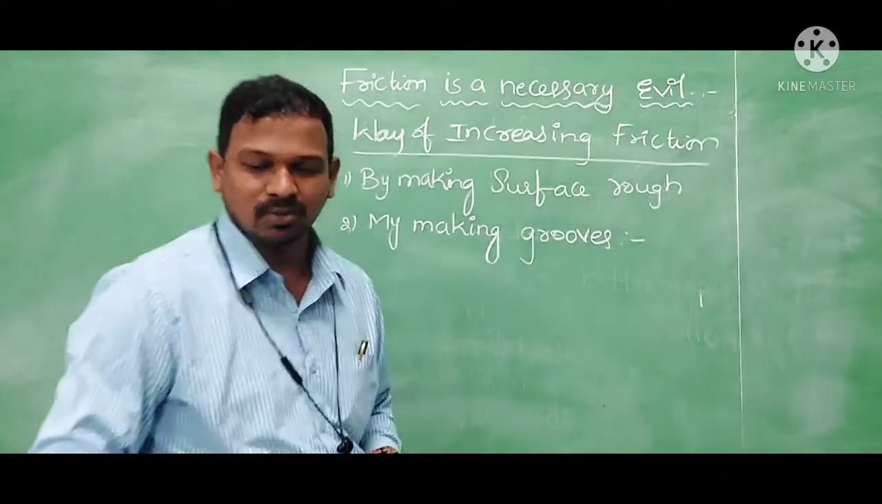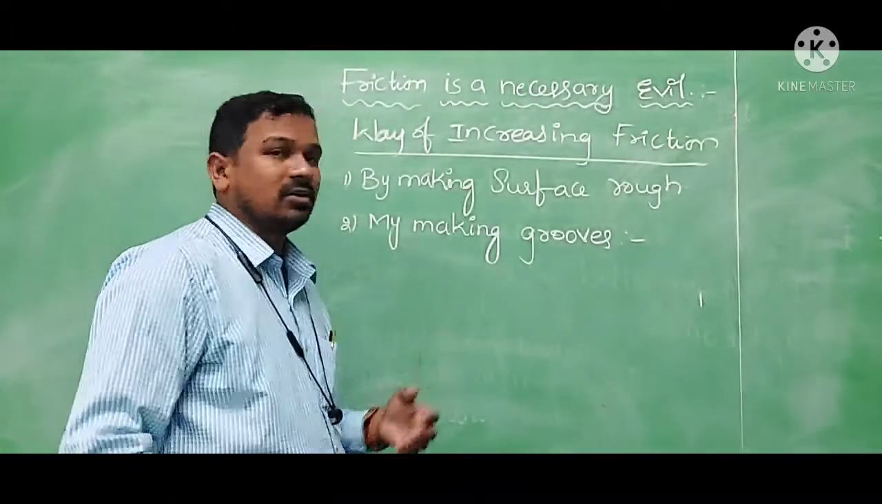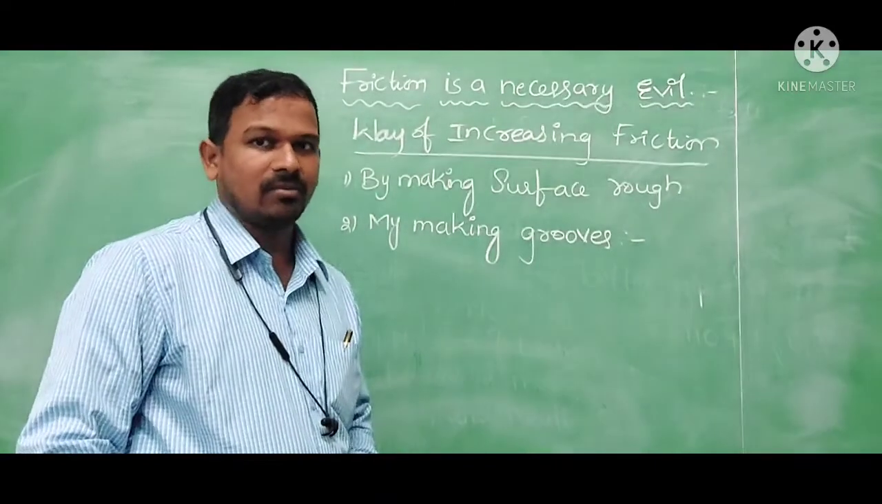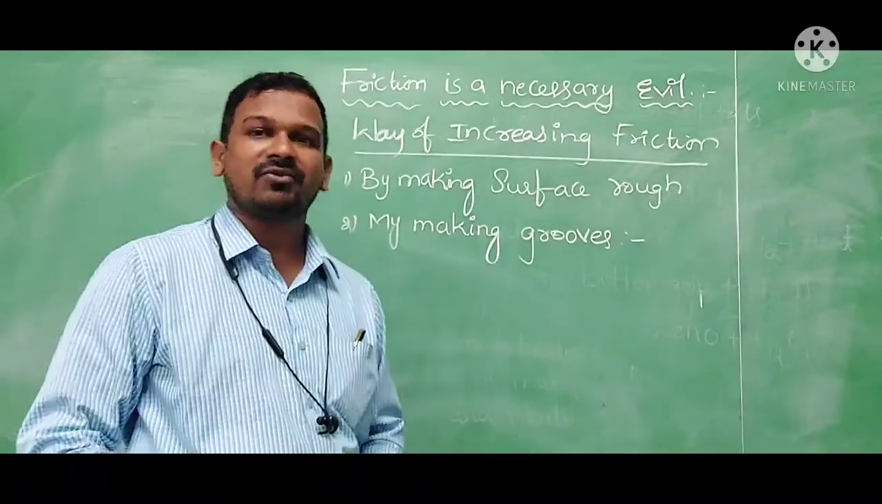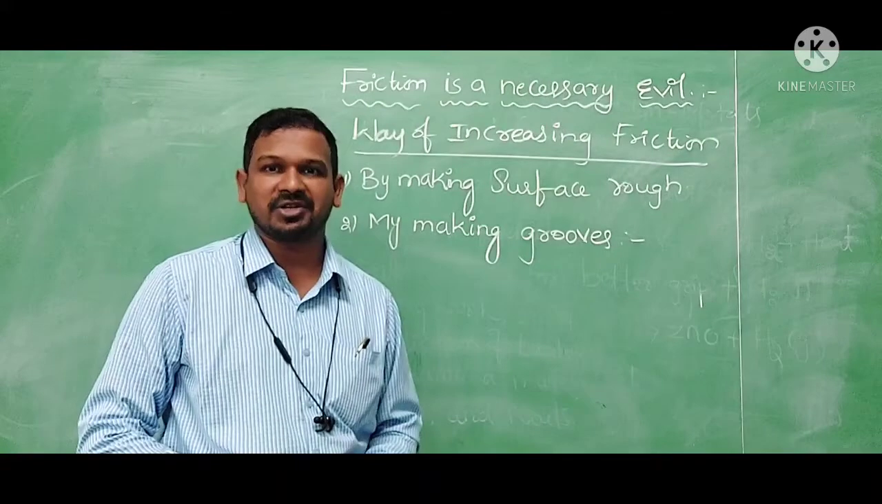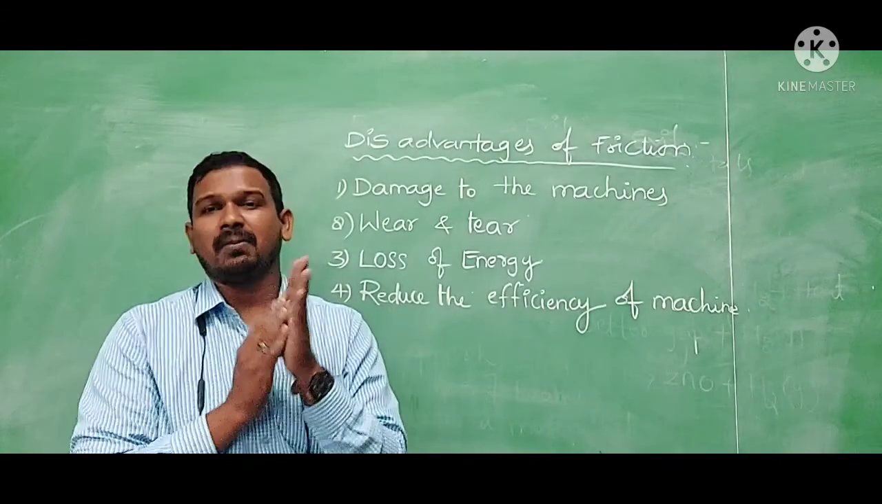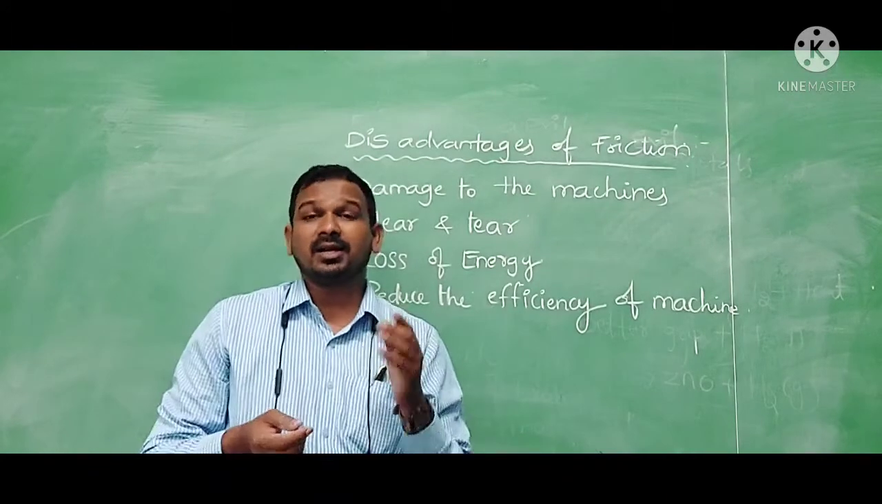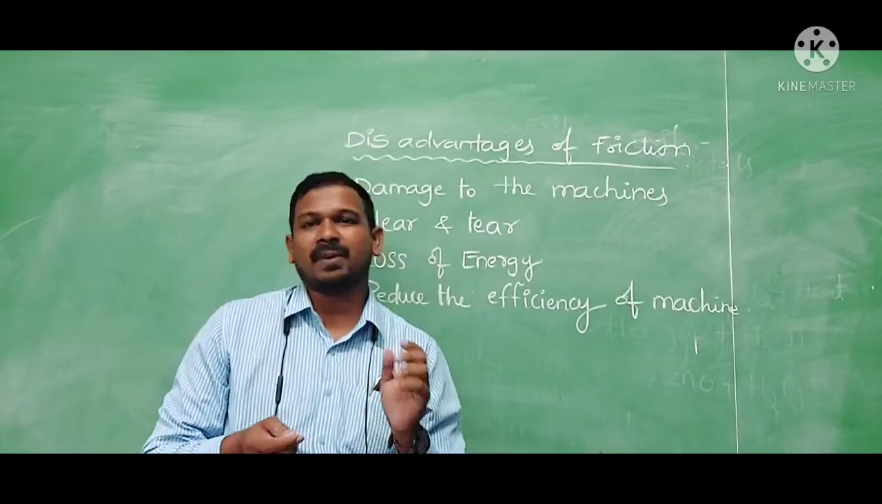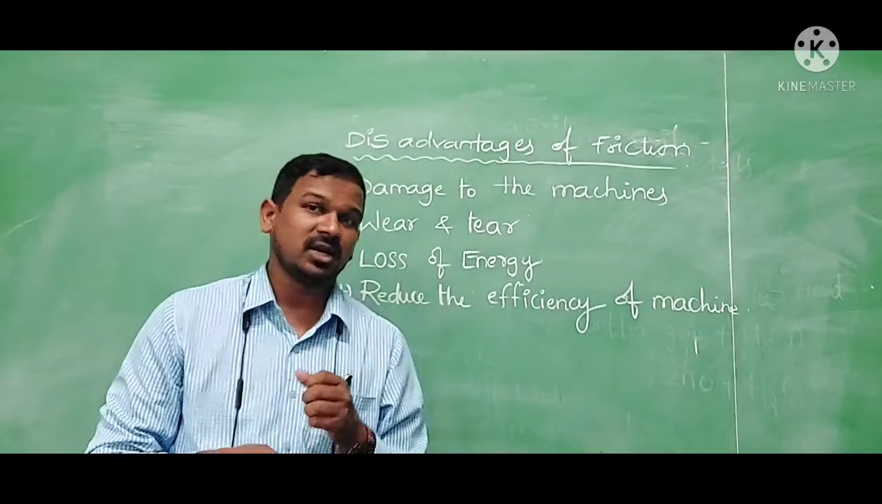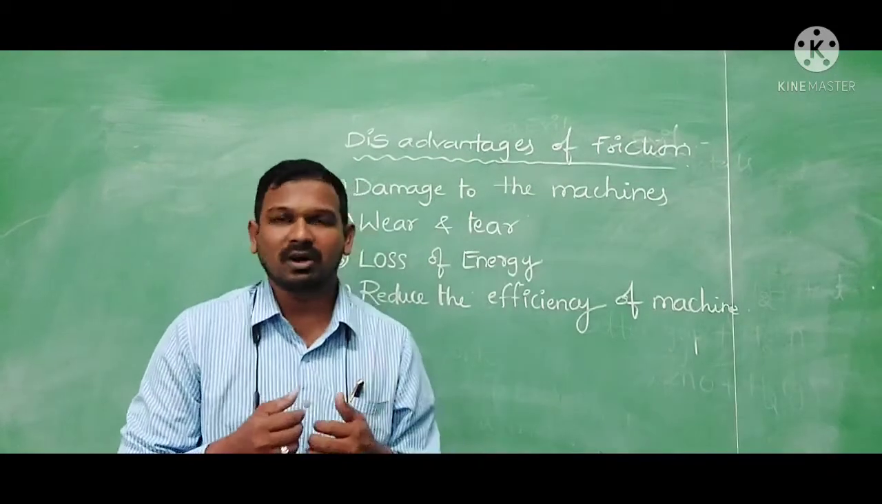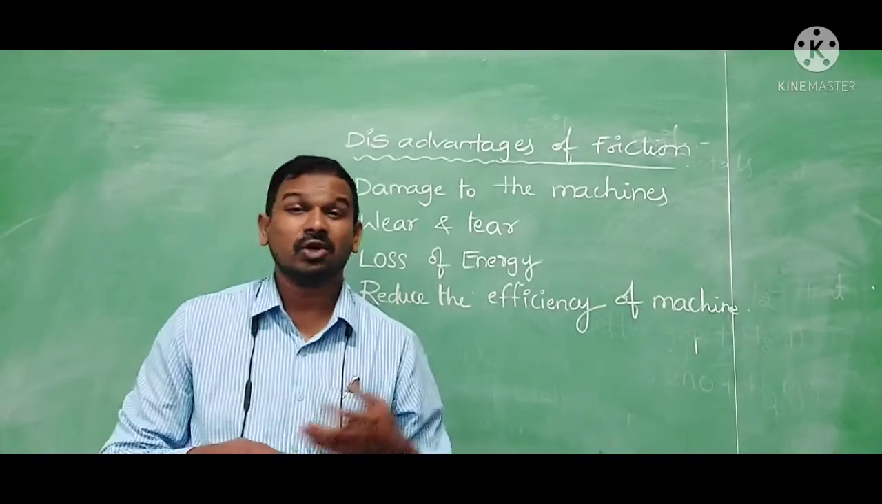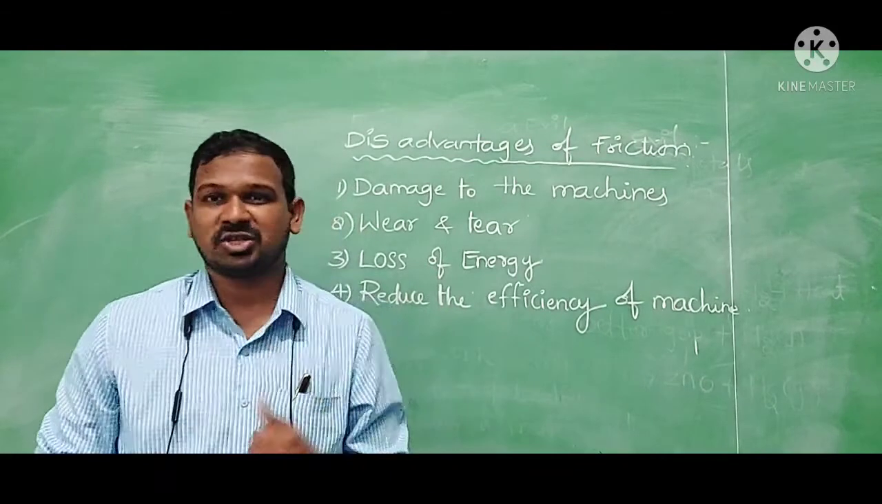Now we are going to discuss how friction is an evil, meaning what are the disadvantages of friction, and how to reduce it. When we are rubbing our palms, what is happening? Heat is produced. Like that, the parts inside the machinery and engines rub against each other, so they produce heat. Due to that the machines may get damaged.